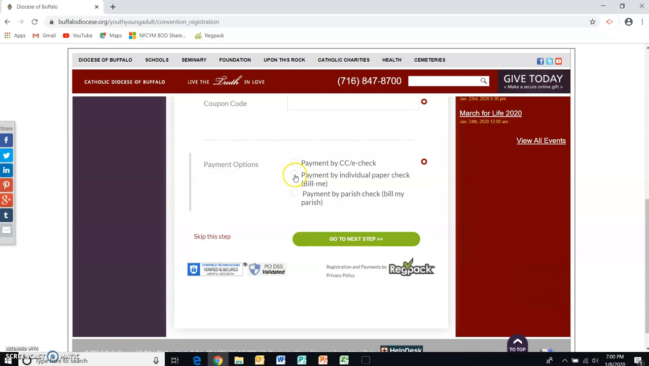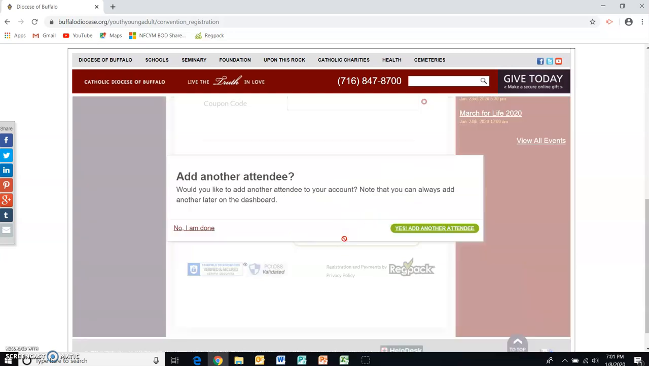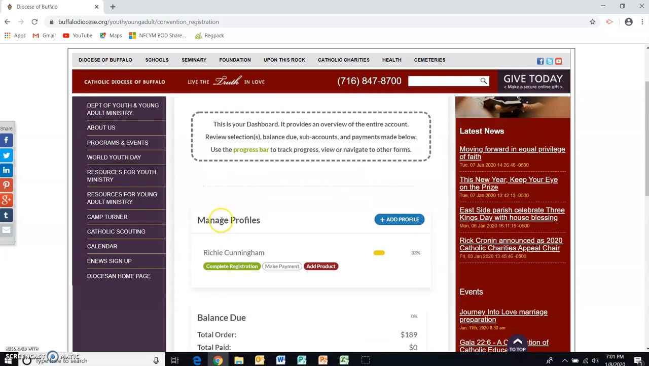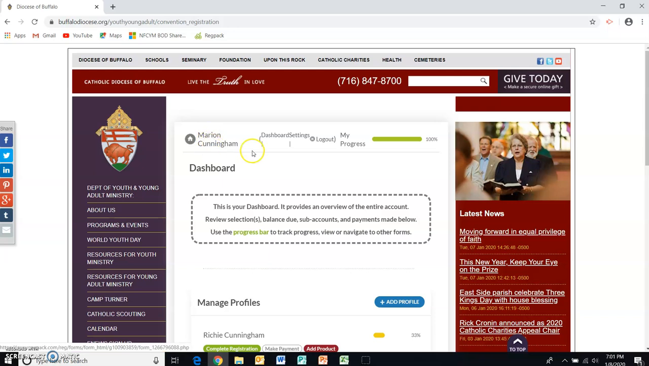For our sake, we're going to try that individual paper check option so I can show you what the invoice will look like. When I go to the next step, do I want to add another attendee? For the sake of this, I'm going to pretend that Marion does not have anyone else she wants to register so that I can simply show you the dashboard. Now you'll see Marion Cunningham's account.